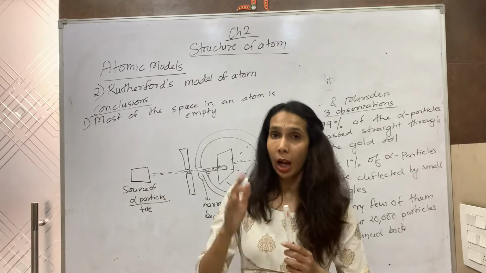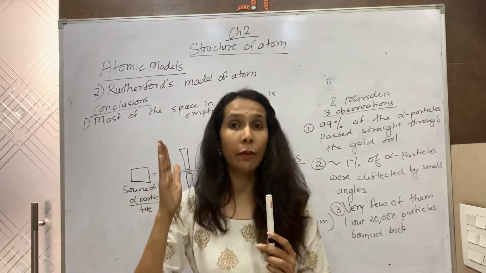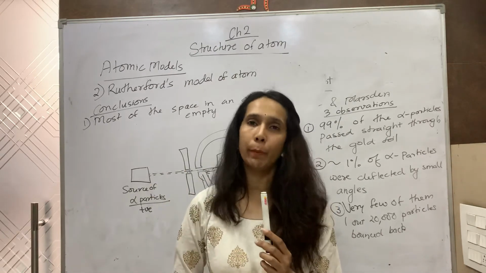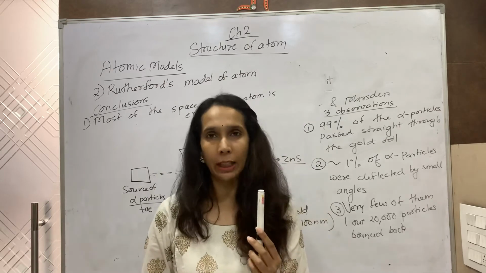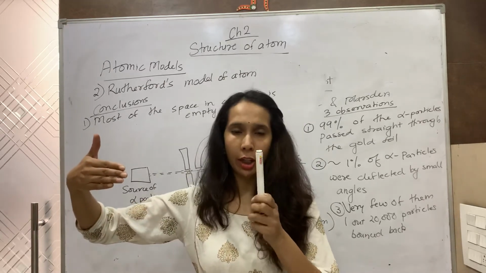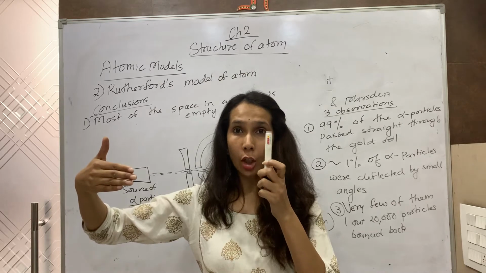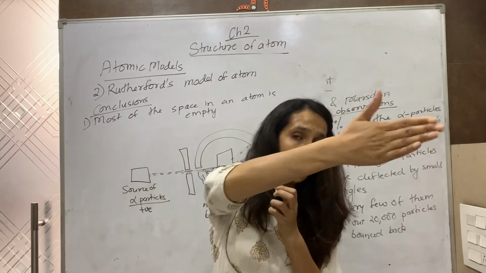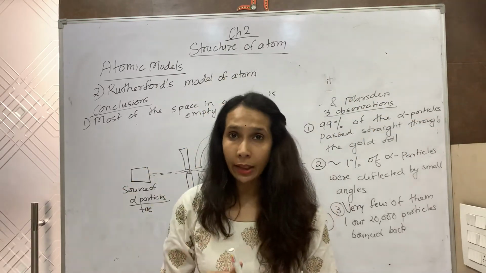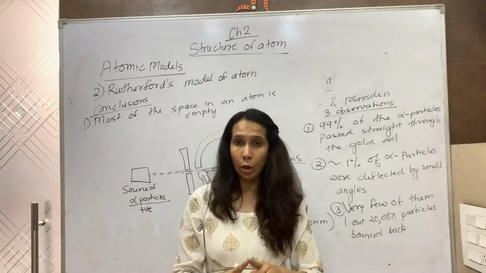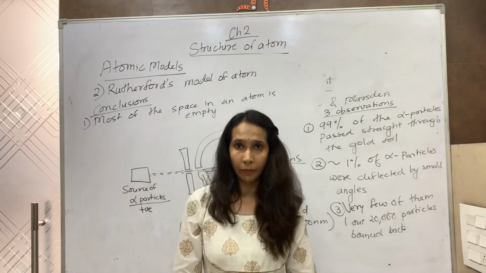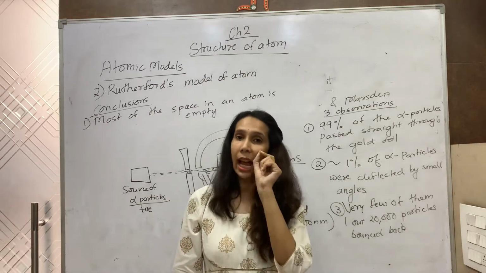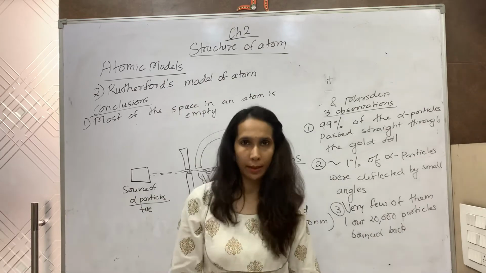Again, I am repeating, a positively charged alpha particle can be deflected only when it comes near another positively charged particle, because positive will repel positive. So this is a positively charged alpha particle and this is the positive charge in an atom. When it comes very close to it, they repel and it is deflected. So he said that the whole atom is not positively charged because all the rays are not deflected. The positive charge is concentrated over a very small region in an atom, and that region he named the nucleus.